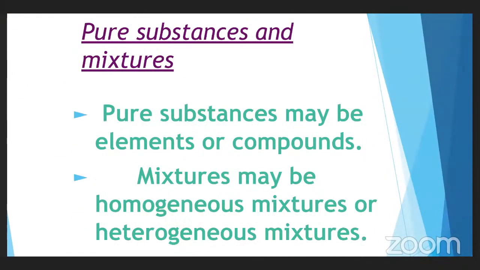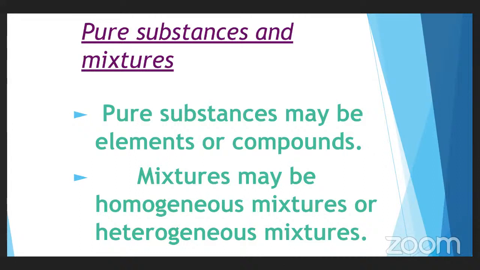Now, pure substances may be elements or compounds. What do you mean by elements and what do you mean by compounds? Let us see. Element. Generally you might know iron, aluminium, silicon. These are all different elements. They are present in the Earth's crust, but generally pure elements are not present. They are always present in the combined form, meaning in terms of compounds.